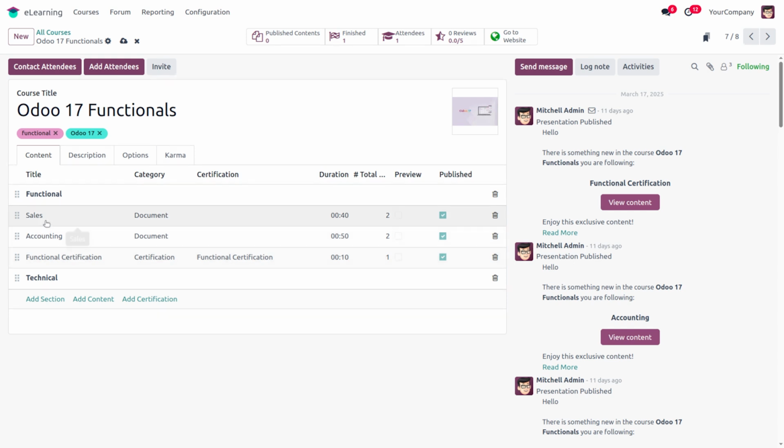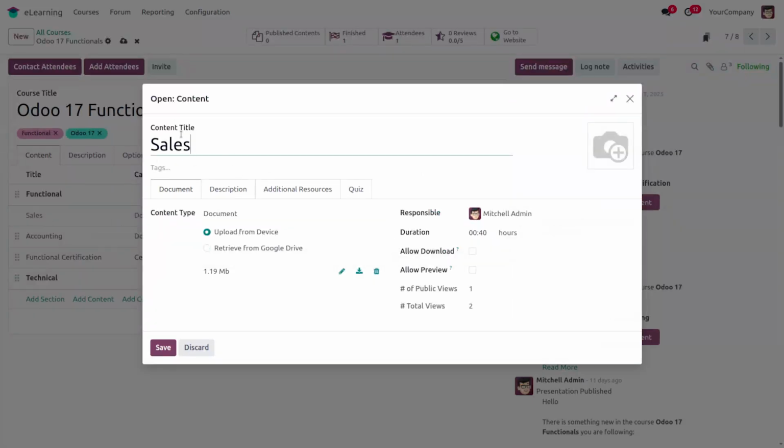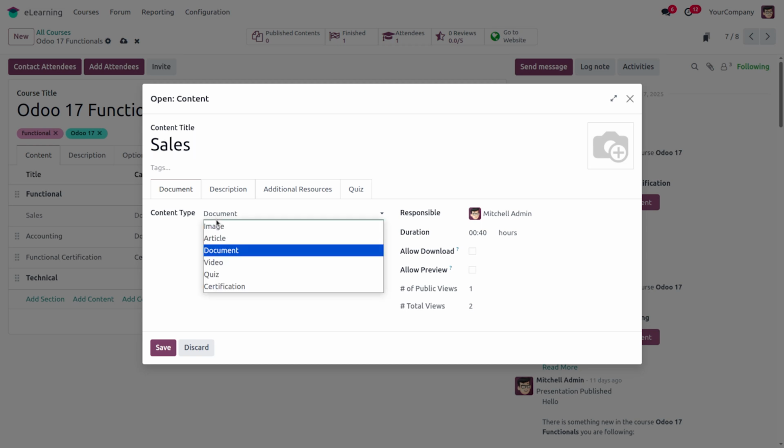On opening this sales course, we can see the title of this course. We have the option to add a tag for this course. Then when we look into the content type, we can see there are different content types like image, article, document, video, quiz, and certification. Here we can choose any of these content types.